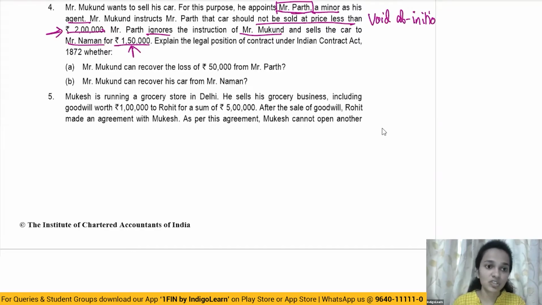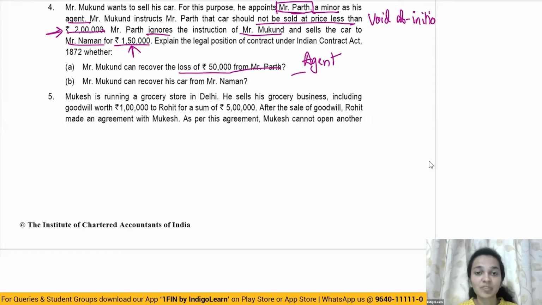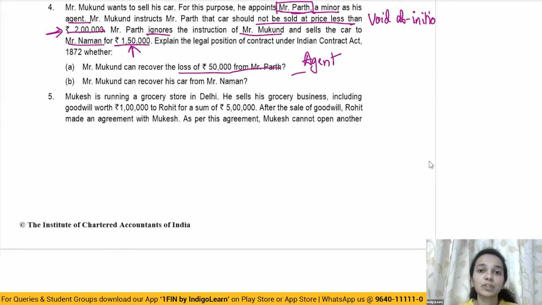The first question is, can Mr. Mukund recover the loss of 50,000 from Path? So in this situation, Mr. Path, he's the minor, he's acting as Mr. Mukund's agent. However, when a minor is appointed as an agent, the minor is not liable to the principal for his acts. So there will be no personal liability of the minor. So in this situation, Mr. Mukund cannot recover this loss of 50,000 from Mr. Path.